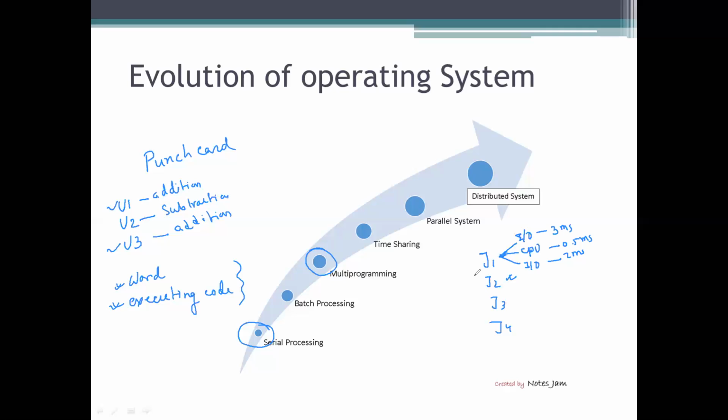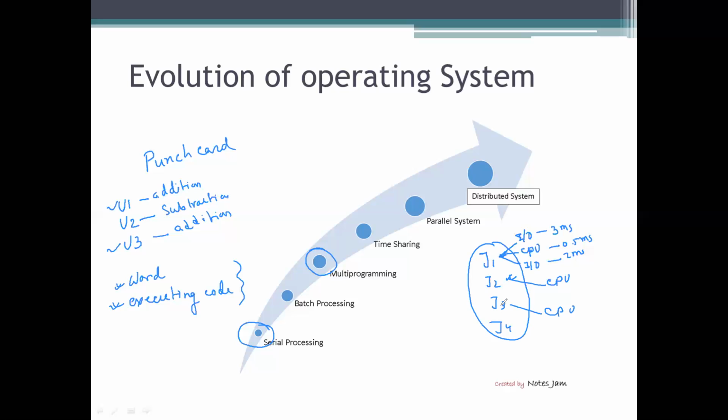But if we can execute all 4 jobs, J1, J2, J3, J4, simultaneously, we can execute all the jobs in parallel. While J1 is busy with IO operation, J2 can take the CPU for execution. Again, while J2 is busy with IO operation, J3 can take the CPU. So different jobs keep the resources as busy as possible.